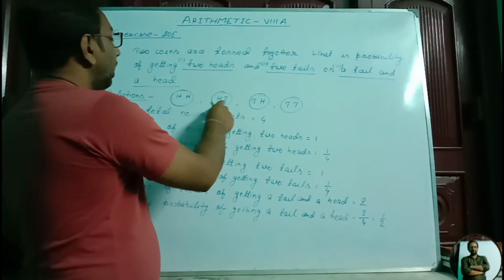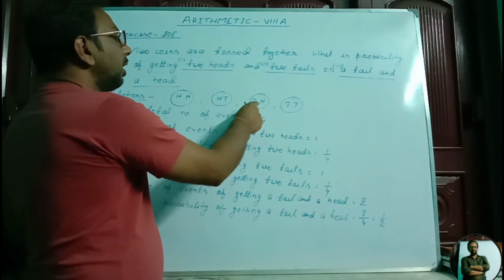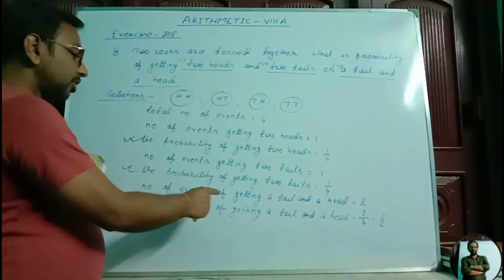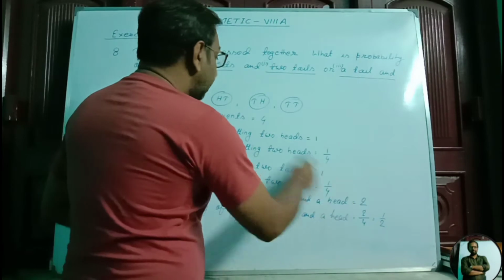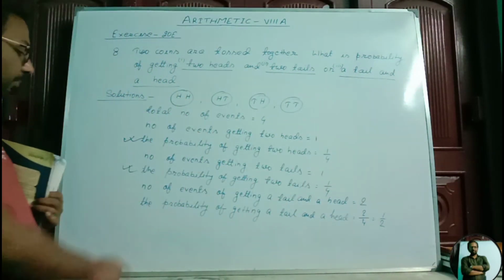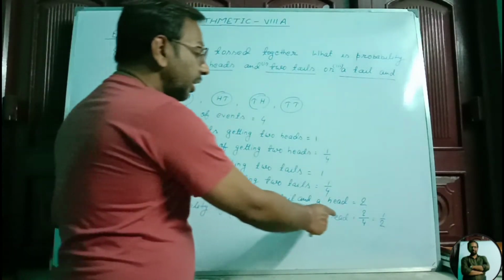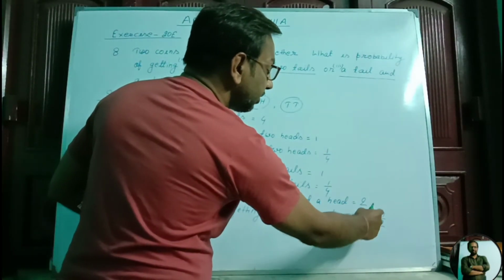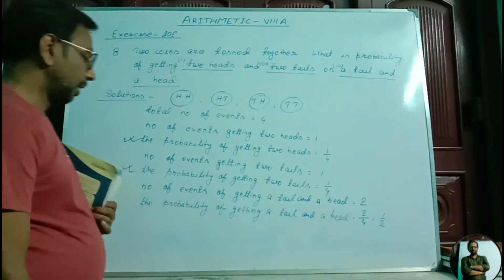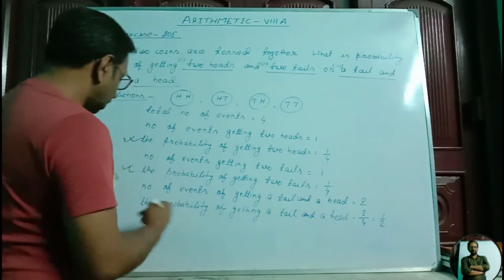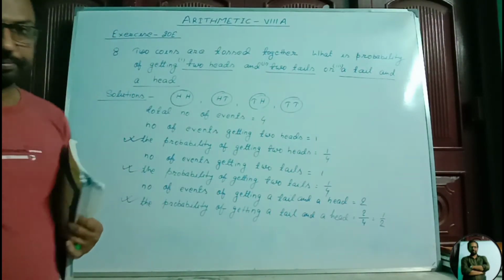And third is a tail and a head. A tail and a head. So there are two events. Number of events of getting a tail and a head is 2 and total number of events is 4. Therefore, the probability of getting a tail and a head is equal to 2 by 4. That is simplified, it is coming 1 by 2. So the probability of getting a tail and a head became 1 by 2. This is the third answer.